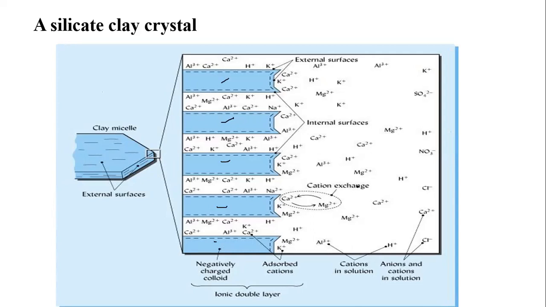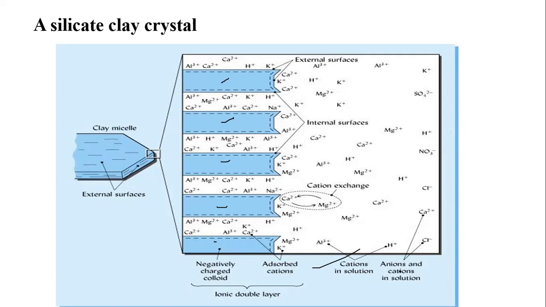We will deal with all these things in further coming lectures. It is called the internal surface, between these two layers, and the other is the external surface. And remember, students, this is negatively charged, so some positive cations are attracted here. This forms a double layer, an ionic double layer. But these are all diffusing, so this is a diffuse double layer. It's called the double layer theory. We will discuss it in detail in further coming lectures. So this is called the ionic double layer. This is regarding the crystal lattice, and also there will be an external surface and internal surface. So this is the overall structure of the silicate crystal layer.